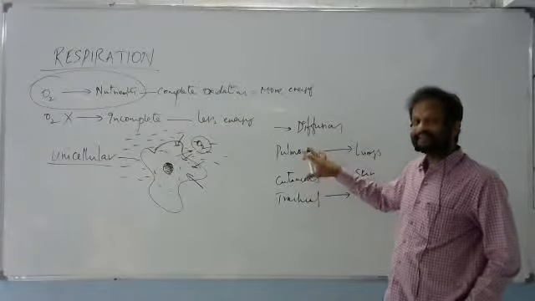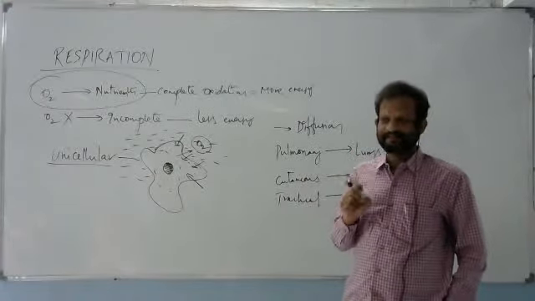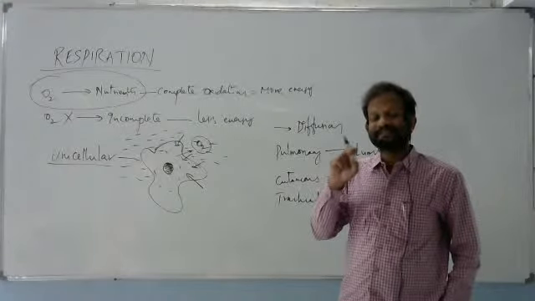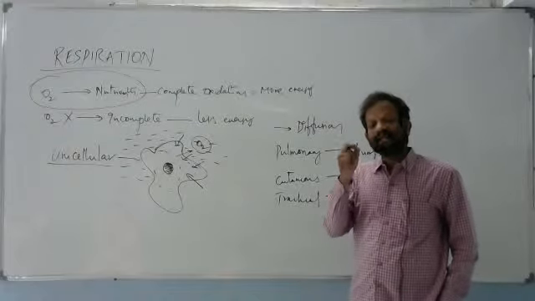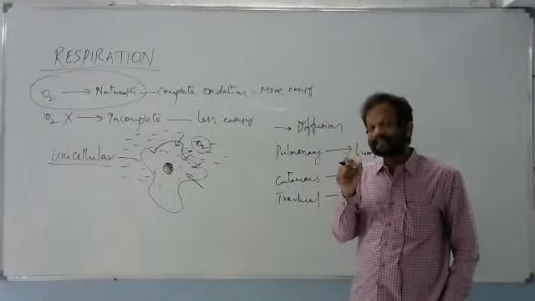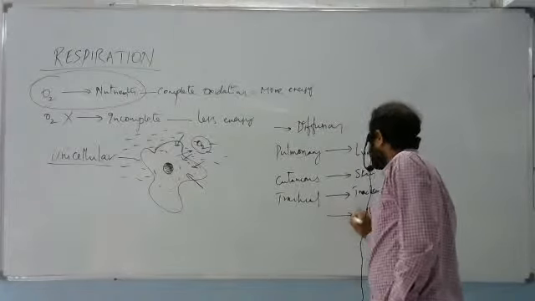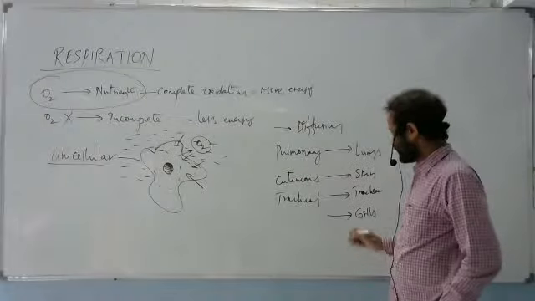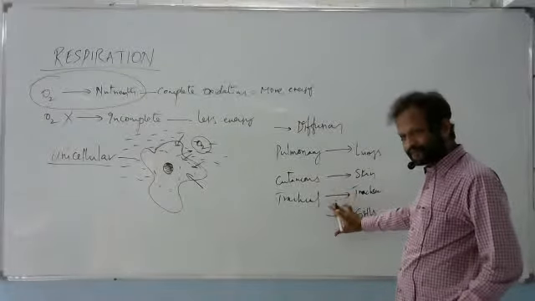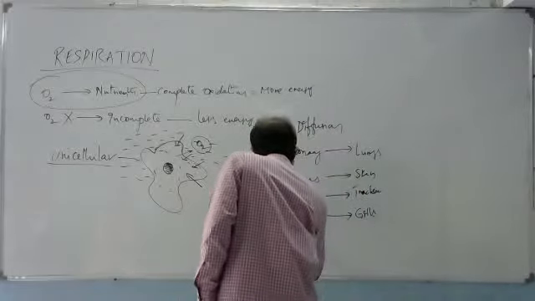Other than these, in aquatic organisms like fishes and larval stages of amphibians, they are completely aquatic. In those aquatic forms, gills are present. The gills will help in exchange of gases between the water and the blood. That's why this type of respiration is called branchial respiration.